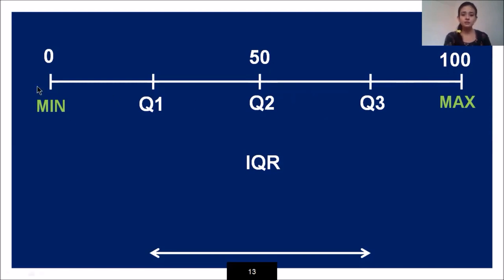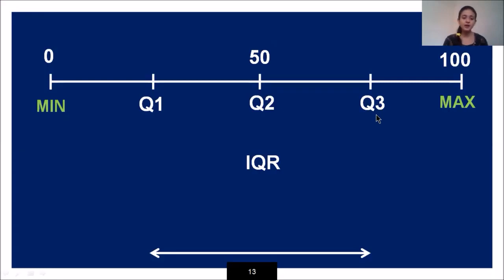I'm giving this particular scale as range, and I'm giving the label of the first one as the minimum value, that is 0, and my maximum value is 100. Over here, this is my 25% of the data which completes here, so I'm giving the label Q1. At 50%, I'm giving the label Q2. At 75%, I'm giving the label Q3.